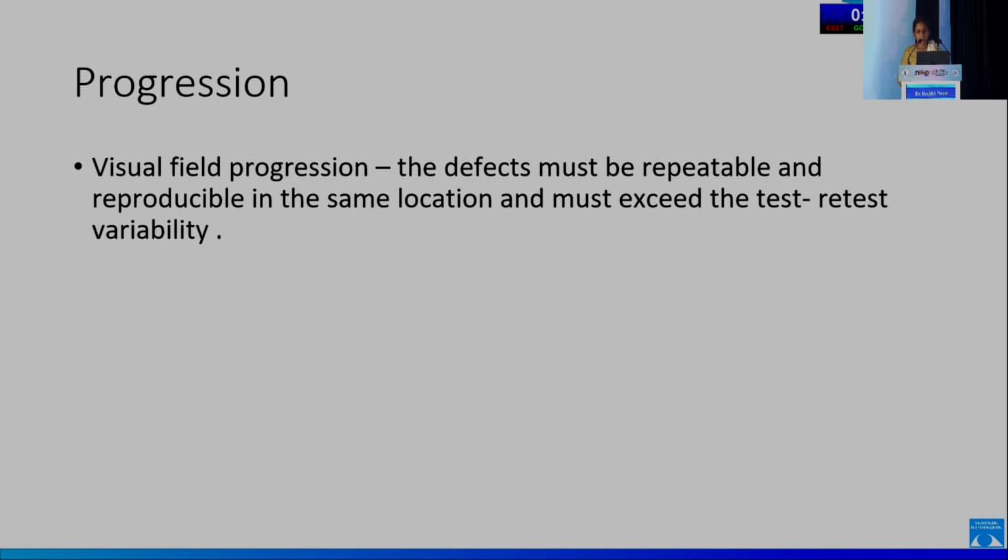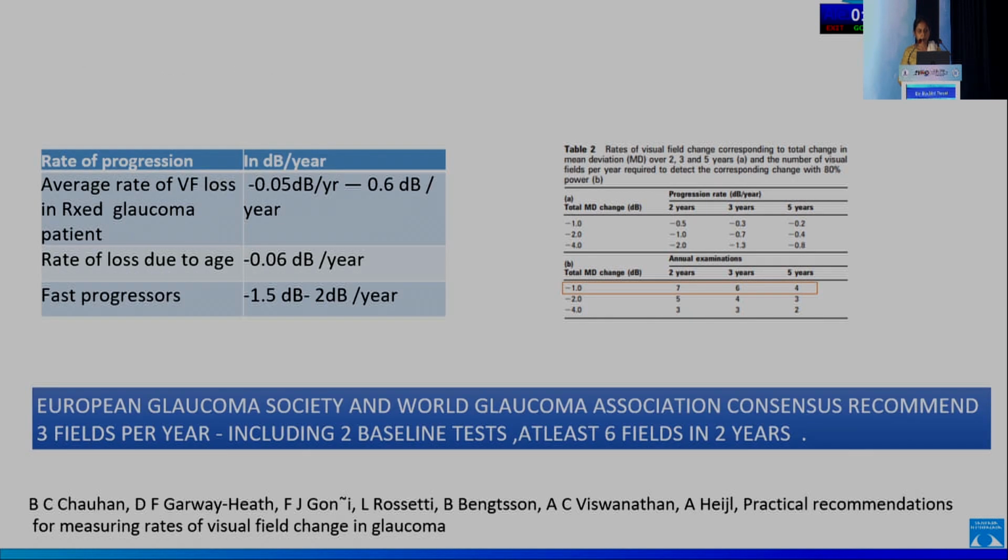So what is progression, then? The defects must be repeatable and reproducible in the same location, and must exceed the test-retest variability. Coming to the rate of progression: an average rate of progression of visual field in a treated glaucoma patient would range between minus 0.05 decibels per year to about minus 0.6 decibels per year. The rate of loss due to age is about minus 0.06 decibels per year. A fast progressor would typically exceed minus 2 decibels per year.